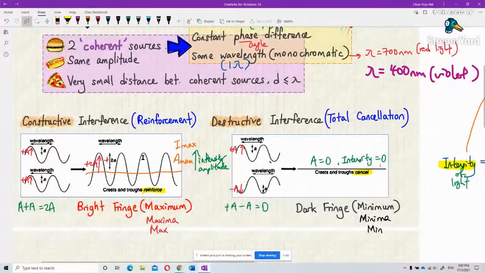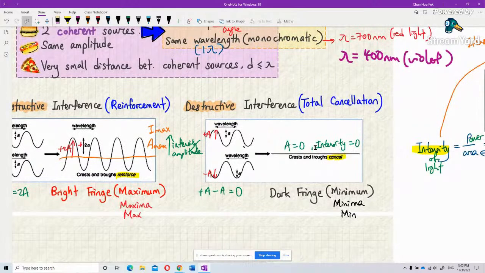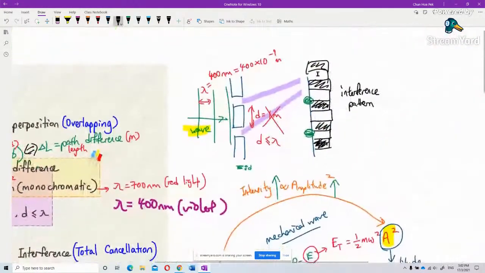So this one has the maximum amplitude, means it has maximum intensity. That's why a bright fringe forms. This one has zero amplitude after cancelling. That's why it has zero intensity of light, it becomes dark, no more light. Yeah, it forms a dark fringe.